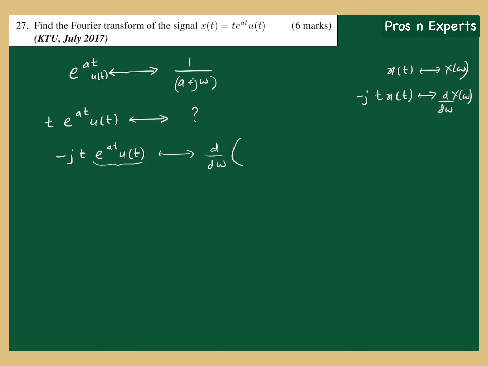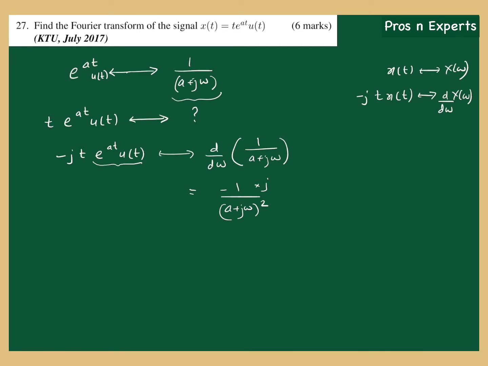If this is x of t, then what is x of omega? Here it is 1 by a plus j omega. So d by d omega of 1 by a plus j omega, that will give you minus 1 by a plus j omega the whole square into, it's not over, into the derivative of the denominator. That becomes 0 plus j, so into j. Okay, so that is the Fourier transform of what? Minus j into t into e raised to at u of t.